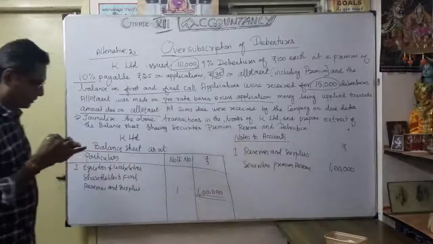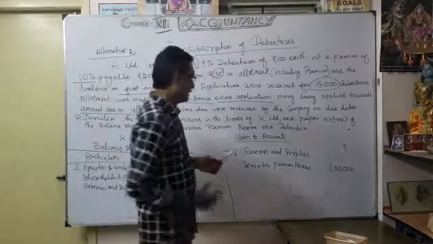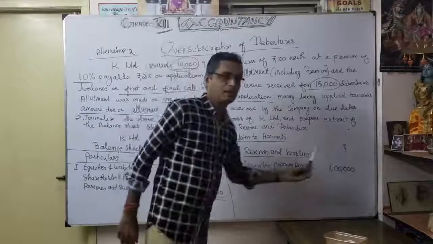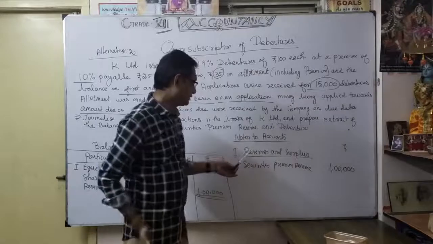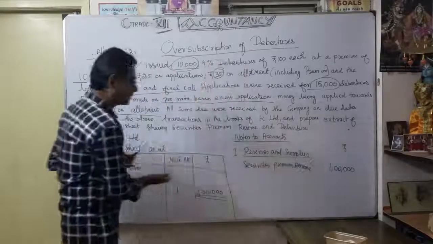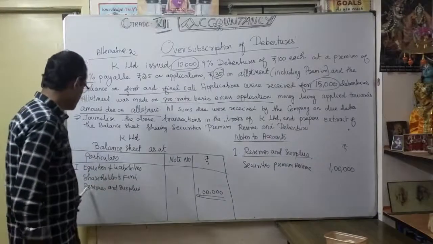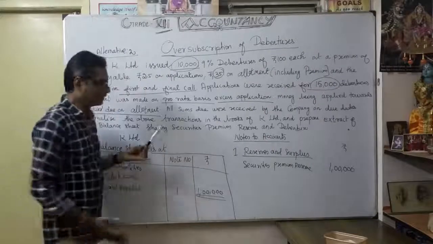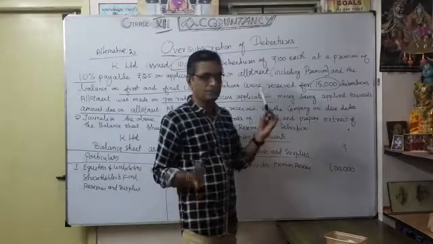So the first one is over. You understood. Always reserves and surplus. Under that, securities premium reserve 1 lakh. So that is the discussion of note number 1, under reserves and surplus, securities premium reserve 1 lakh. Coming to the main balance sheet in the vertical format, according to the company side, you want to show it like this: reserves and surplus, note number 1, 1 lakh. Here only is the discussion, under what is reserves and surplus. That's why the explanation here. You understood.